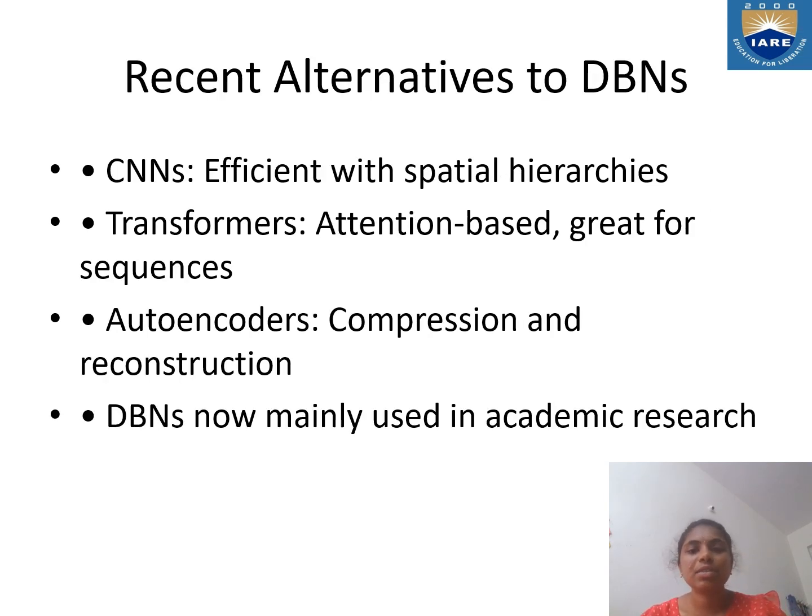The recent alternatives to DBNs: CNNs, which are efficient with spatial hierarchies; transformers, which are attention-based and great for sequences; and autoencoders, for compression and reconstruction. Compression compresses images or files into low-size files, and reconstruction builds a new file following the same steps. DBNs are mainly used in academic research.